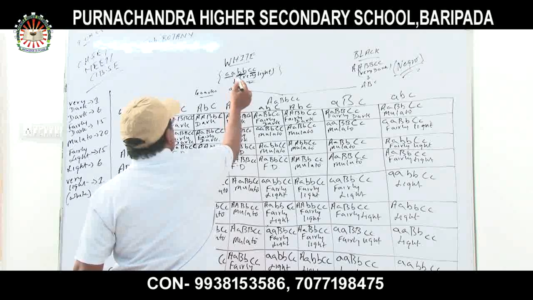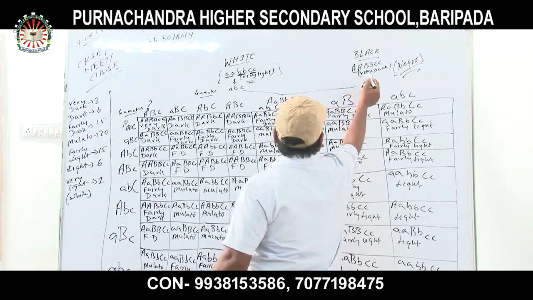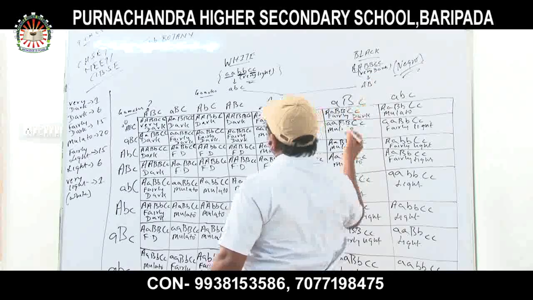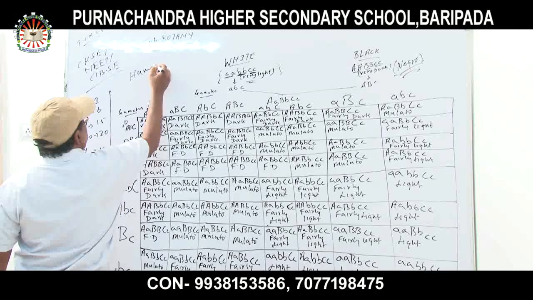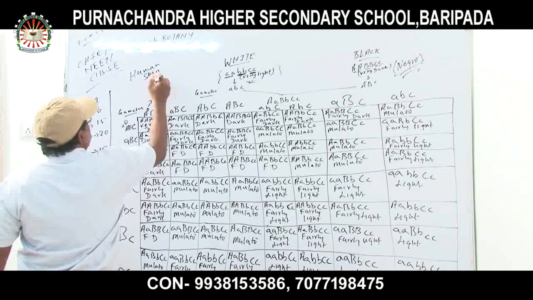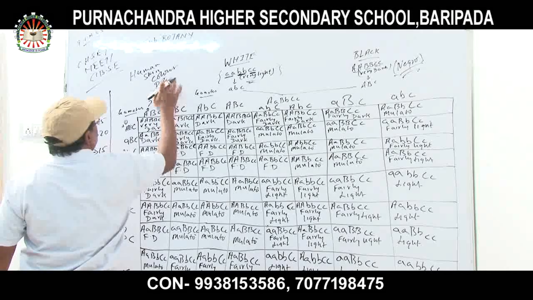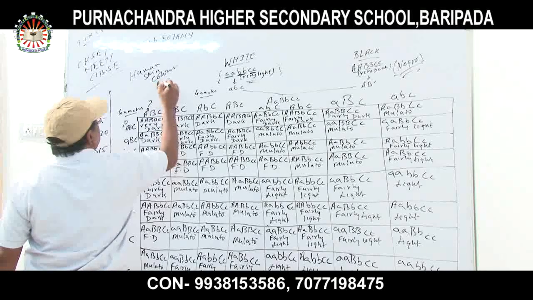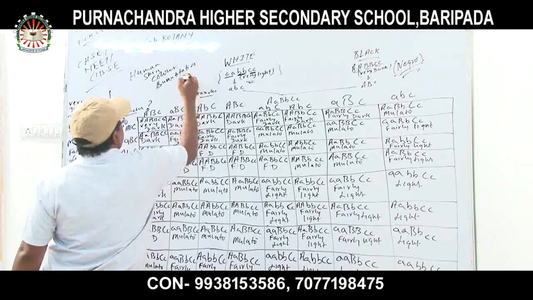This is human skin color, which is concerned with quantitative traits.